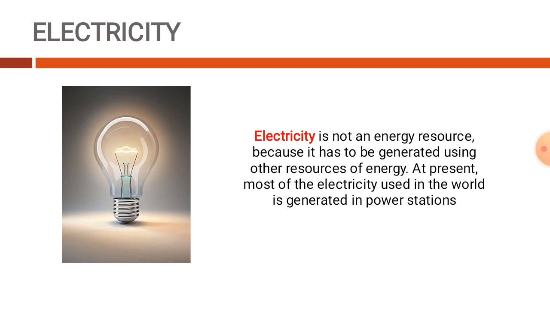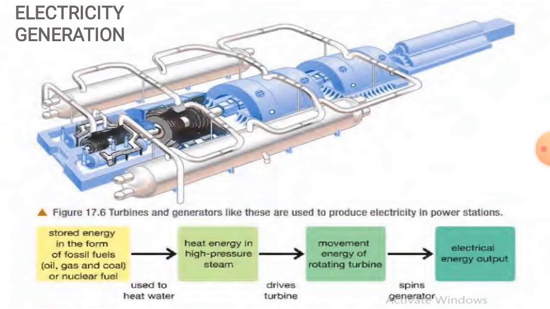Now, electricity is not an energy resource. We don't get electricity directly from anywhere, but it has to be generated in an artificial way, either through nuclear power plants or coal thermal reactors, and so on. As at present, most of the electricity in the world is generated in power stations. Those power stations might be using fuels like nuclear fuel or coal. This is how it is generated.